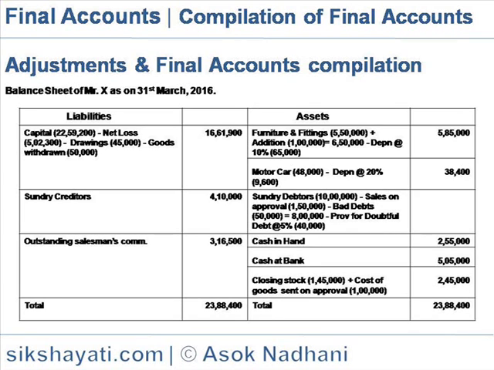Cash in hand is 2,55,000, cash at bank is 5,05,000, and closing stock is 1,45,000, and the cost of goods sent on approval, which is lying in the customer's account, is also a part of closing stock for the company. So that comes to 2,45,000. That is the balance sheet. Total assets and liabilities 23,88,400.